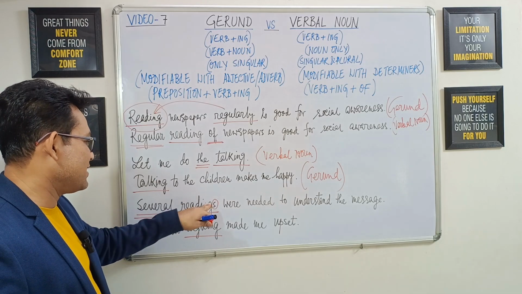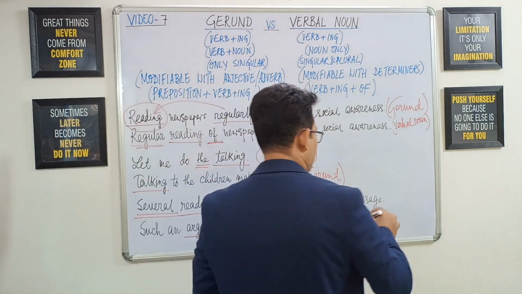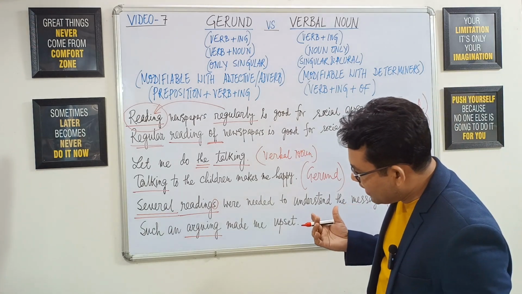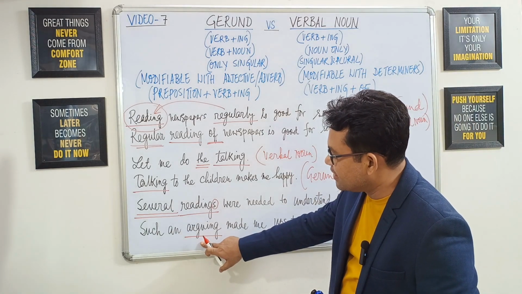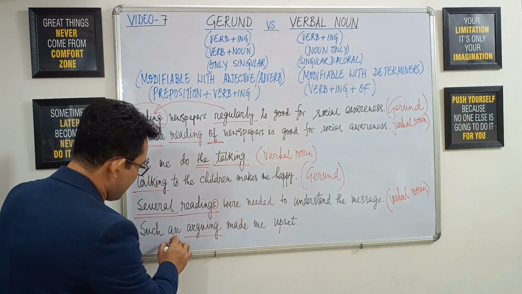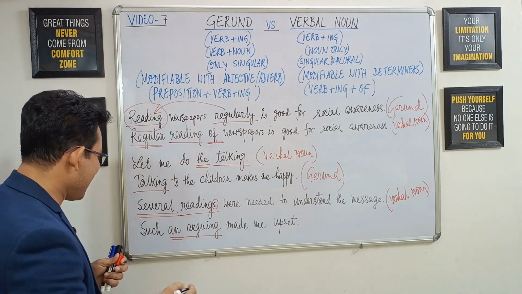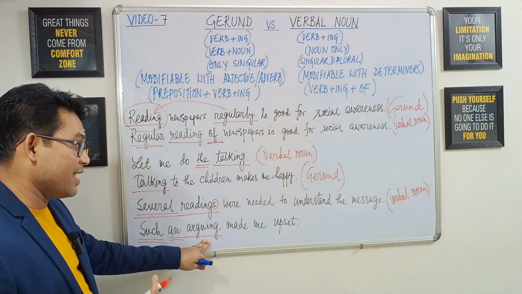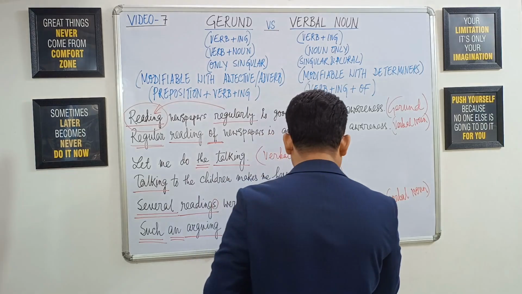So readings in this sentence is verbal noun. Then in the last sentence, the verb plus ing pattern is arguing. Before that, we are getting two determiners. First, an article, and then such. So this verb plus ing pattern is again verbal noun.